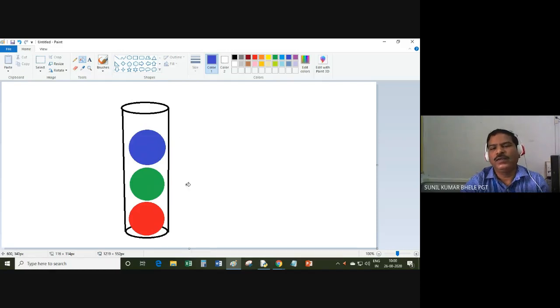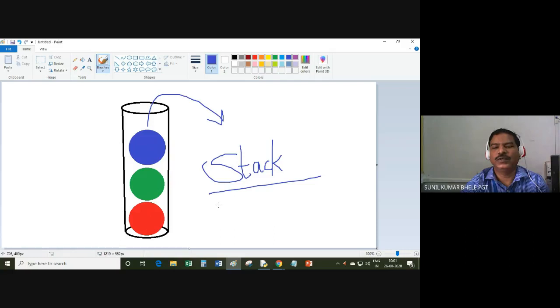Now you can see you cannot remove this red ball without removing these two balls. So the last element inserted in the list will be removed first. First this blue ball will be removed, then only this green ball, then only this red ball. So the stack has a property in which the element inserted last will be removed first. This data structure is also called last in, first out. Means the last element inserted will be deleted first.